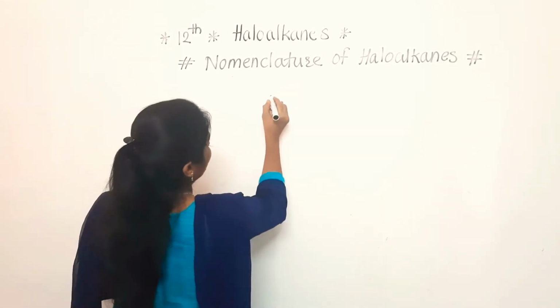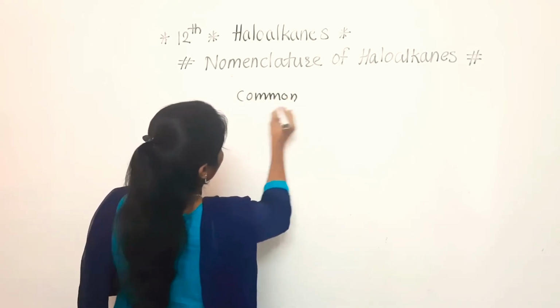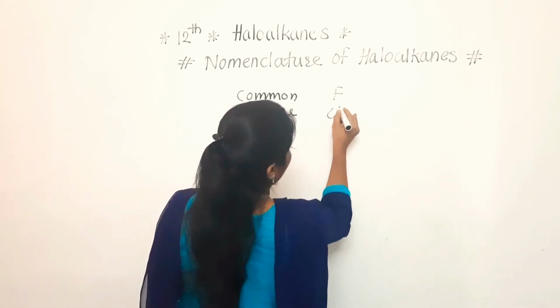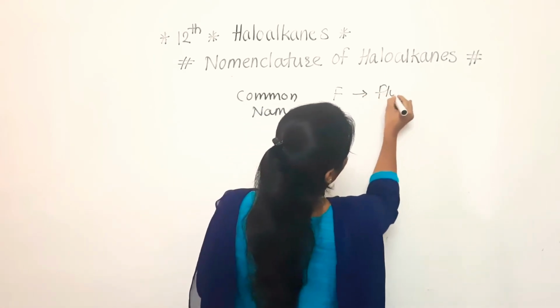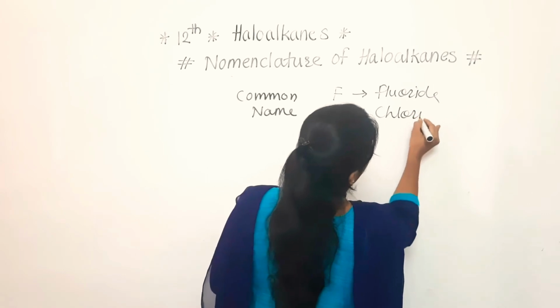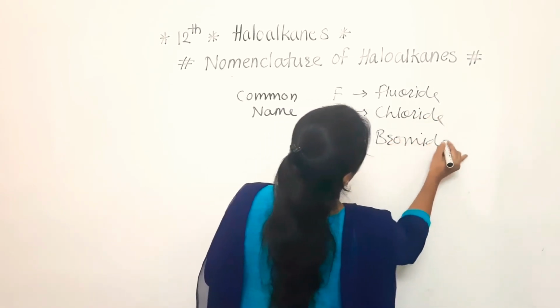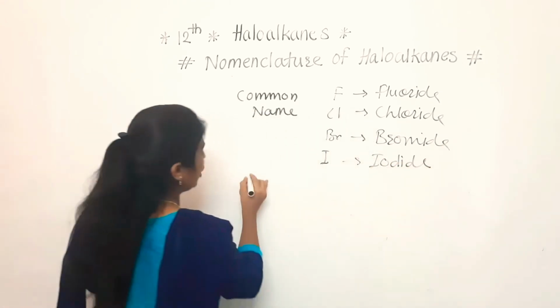First, for the common name, if any halogen is there, meaning fluorine, chlorine, bromine, iodine, at that time we have to write fluoride, chloride, bromide and iodide. This is for the common name. What about the IUPAC name?